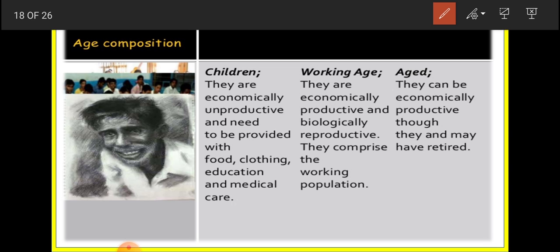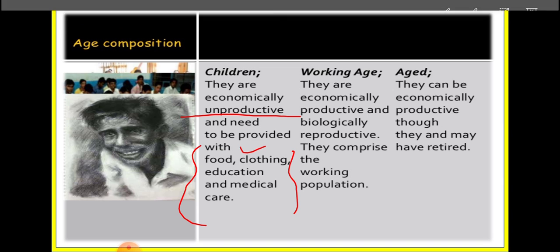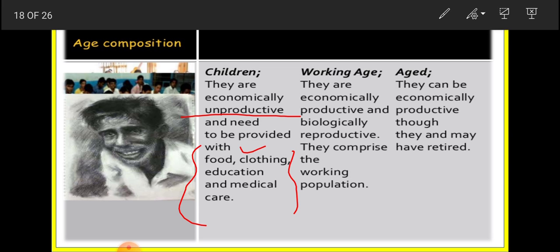So, look, age composition: if we talk about children, they are economically unproductive. Children are considered economically unproductive and need to be provided for, and they are dependent on someone else, because parents have to provide them food, clothing, education and medical care. So the population below 15 years is considered children, a dependent section, and economically unproductive. The working age group, from 15 to 59 or 16 to 59, is economically productive and biologically reproductive also.